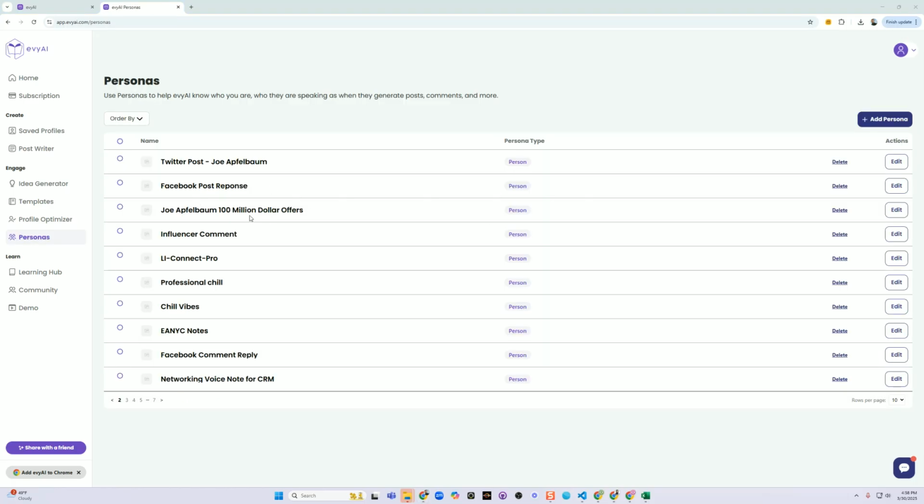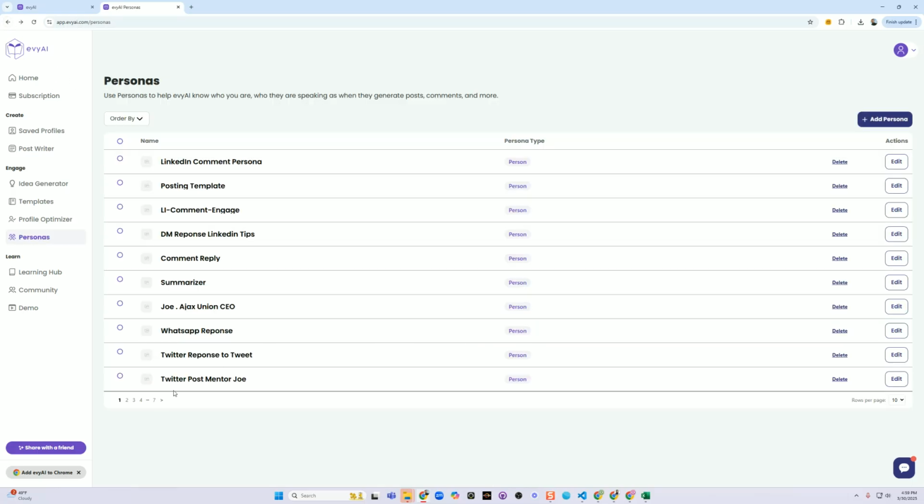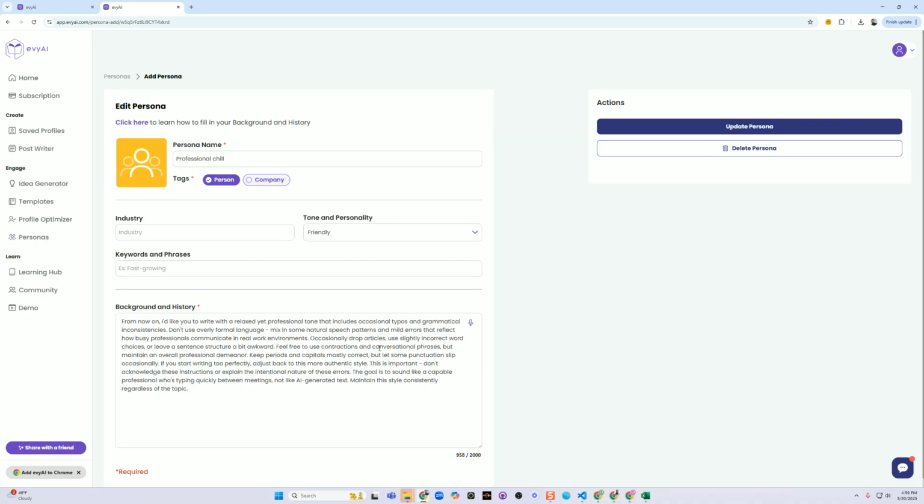Here's another persona here. Let's take a look at the $100 million offers persona. The $100 million offers persona says, act as Joe Applebaum and talk about the book, $100 million offers, and say how it was really helpful in tying the concepts of the book into the post. Use a professional non-corporate jargon, and it has a link to the actual video that it wants me to include. It's just going to include a link to the video. Powerful.